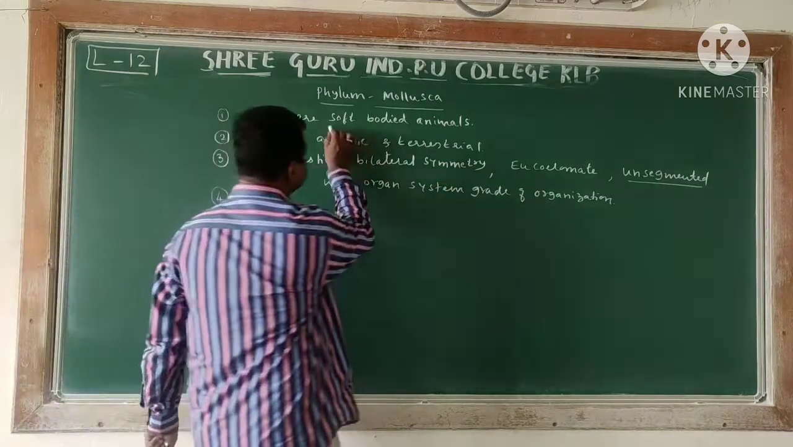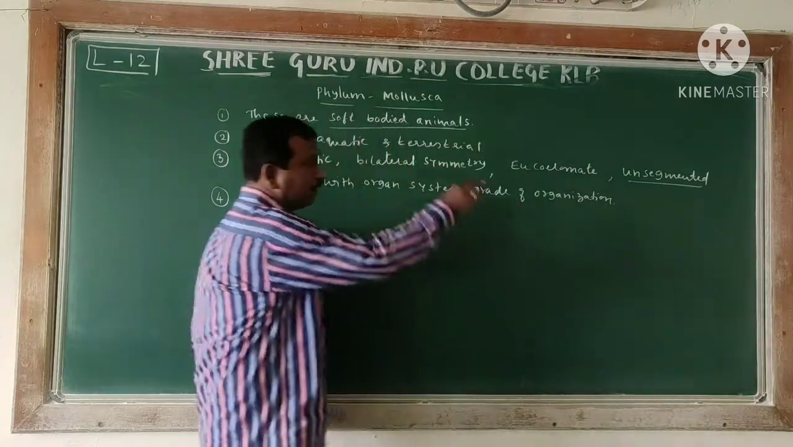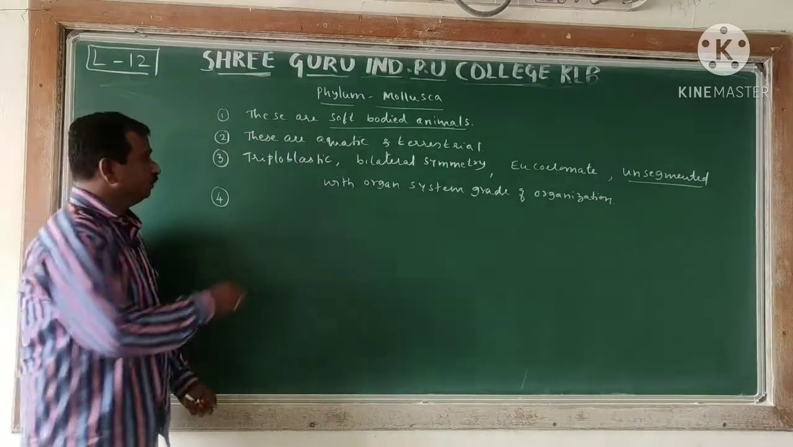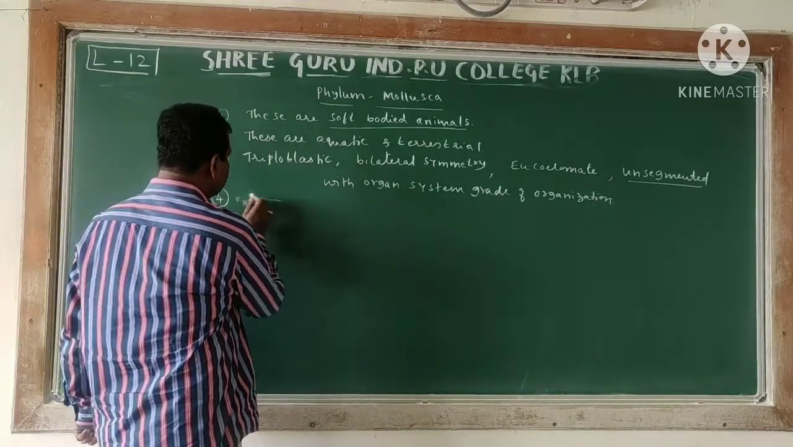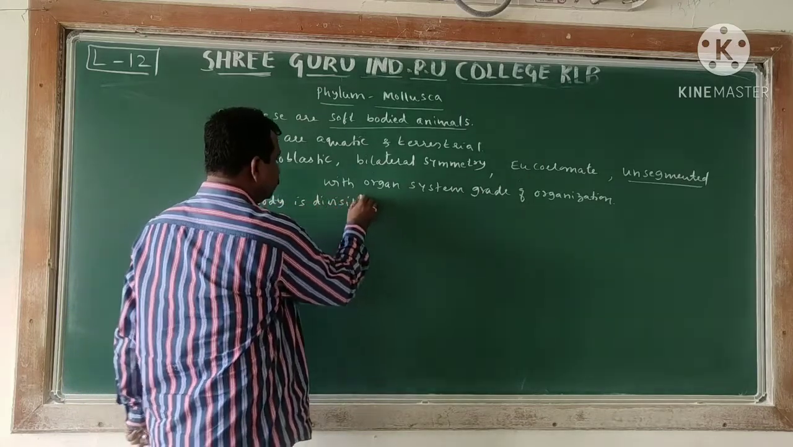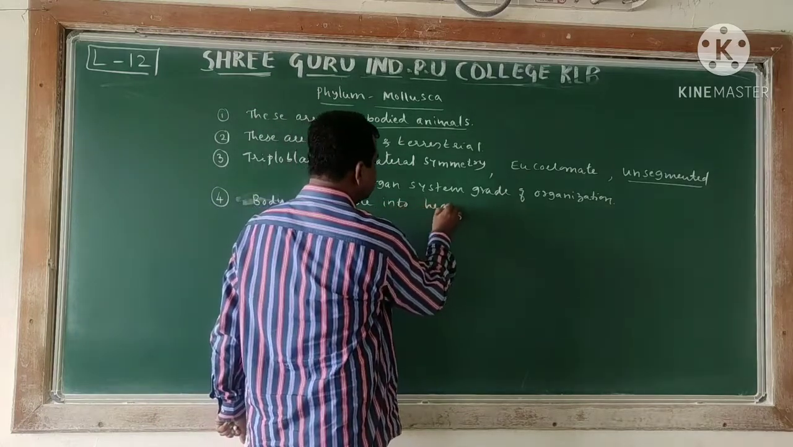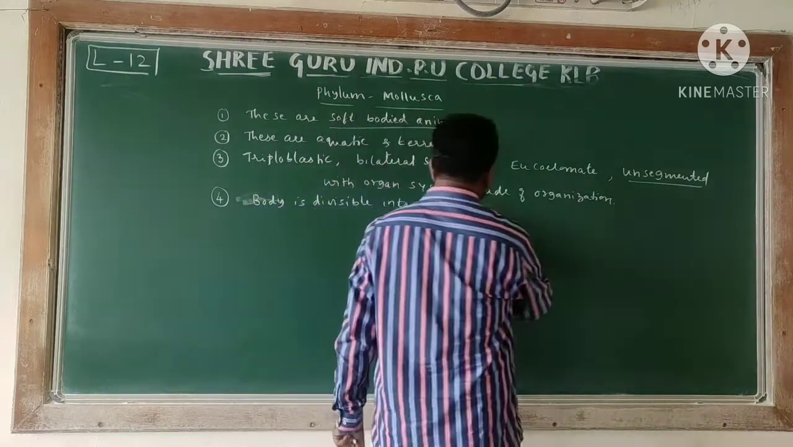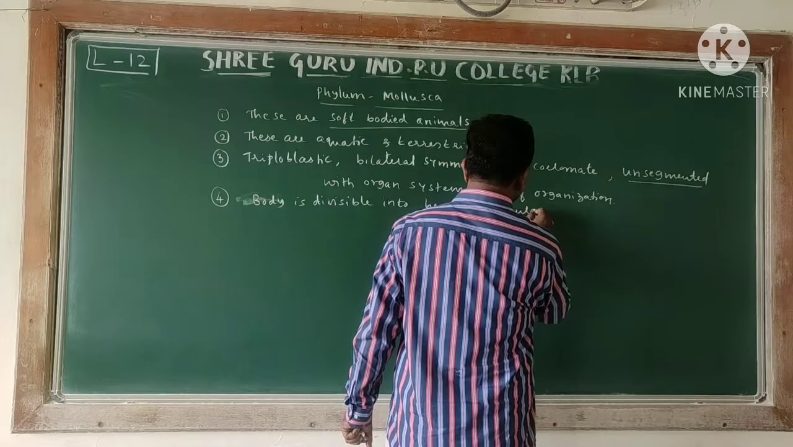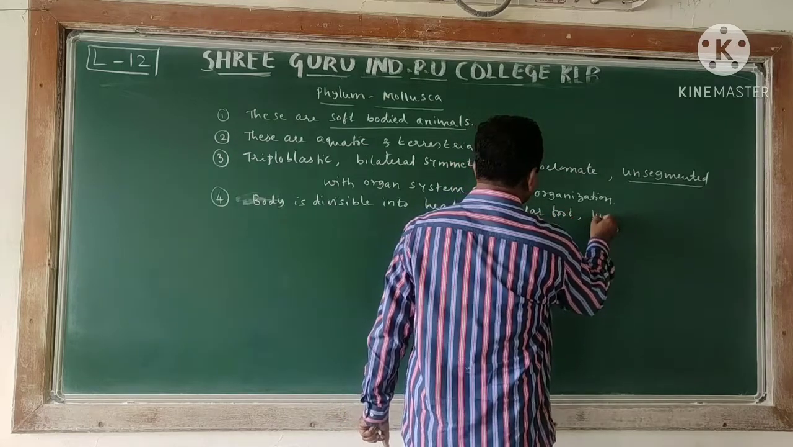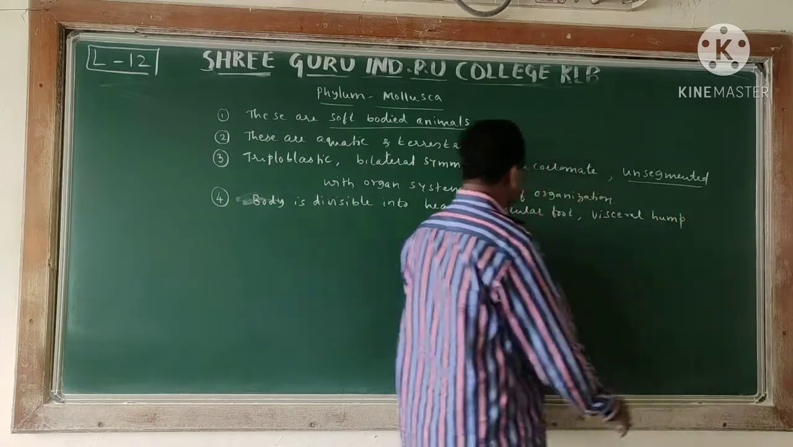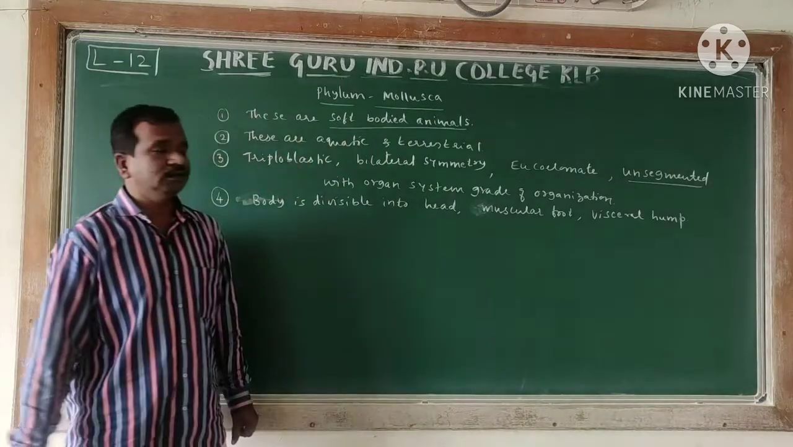Here, what we have seen is that soft bodied animals is the unique character, unsegmented one. Next character, now we are moving toward the molluscan character. Body is divisible into head, muscular foot, visceral hump, we call it. Body is normally divisible into head, muscular foot and the visceral hump.